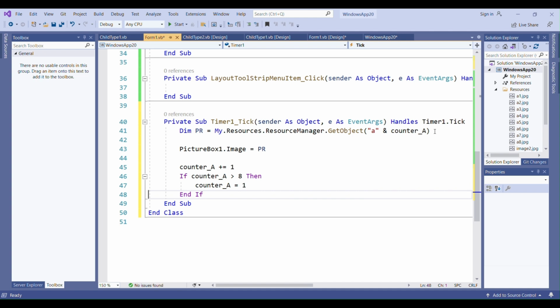And in the next tick, if it is 8, it will take 1 in the next tick. If it is 1, in the next tick it will take 2. In the next tick it will take 3, 4, 5, 6, 7, 8, and then it goes to the first one. Okay? This is the idea why I am writing this part. Okay, let's try it.